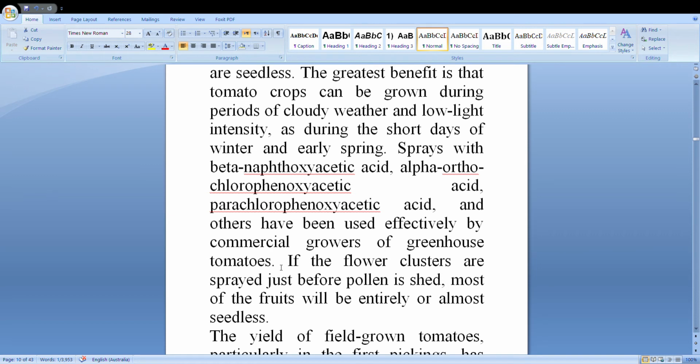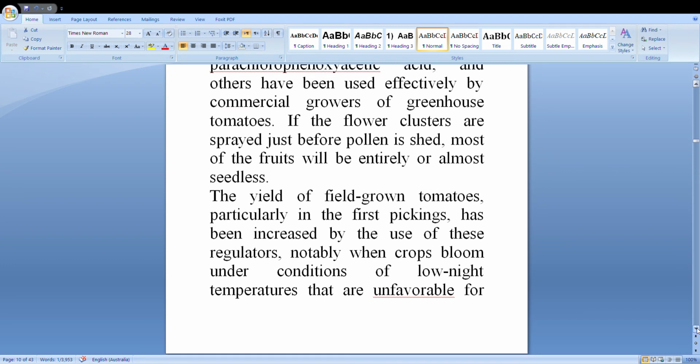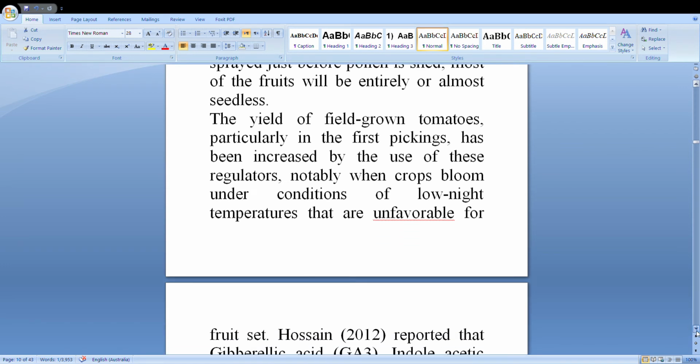If the flower clusters are sprayed just before pollen is shed, most of the fruits will be seedless or almost seedless. The yield of field-grown tomatoes, particularly in the first picking, has been increased by the use of these regulators, notably when crops bloom under conditions of low night temperature that are unfavorable for fruit set.